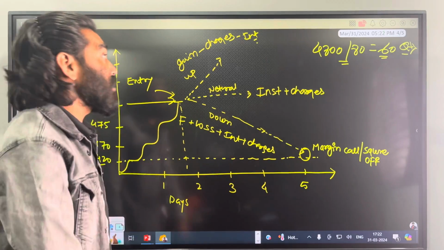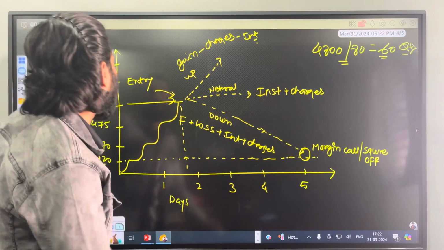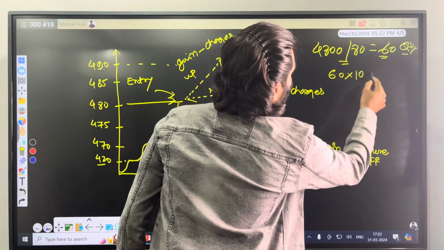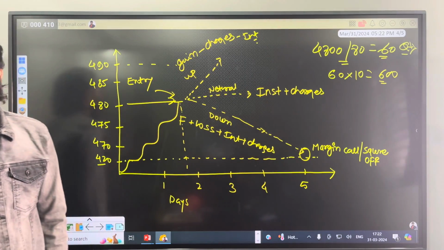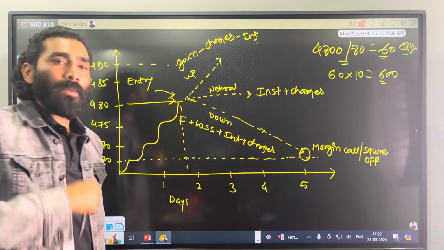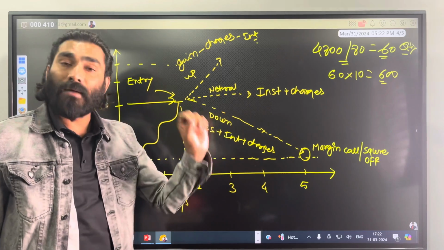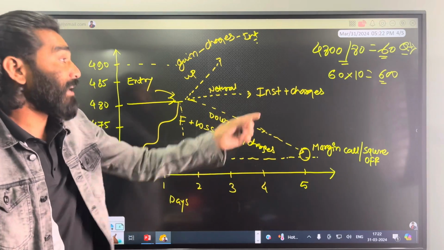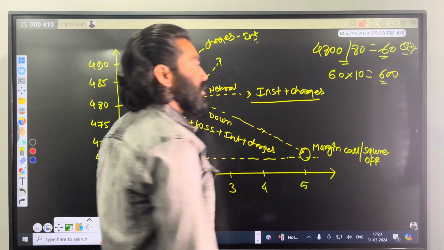Now additionally, the most important part is, what if the market goes up and reaches, let's say, 490? 60 into 10, so it would be around 600. Your gross profit would be around 600. What if the market stays at the same price after maybe one week or two weeks? Margin means loans, and loans come with interest payment and additional costs, stamp duty and other expenses, including broker charges. So you will have to pay interest plus charges.